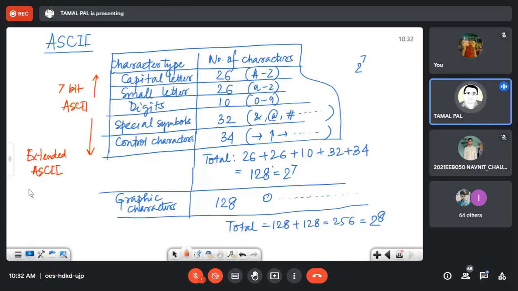Which is nothing but 8-bit ASCII. So if we consider all characters, this is nothing but extended ASCII or 8-bit ASCII. So initially the ASCII values are prepared based on 7-bit.